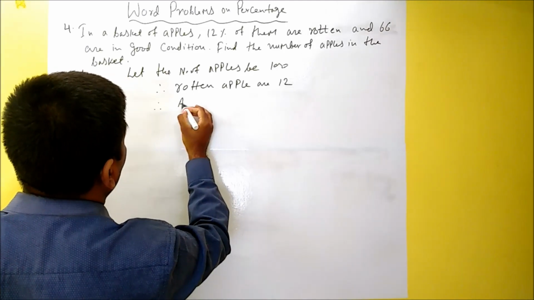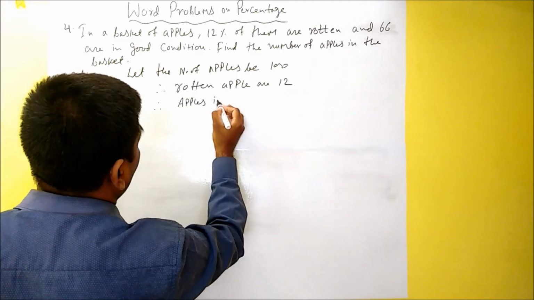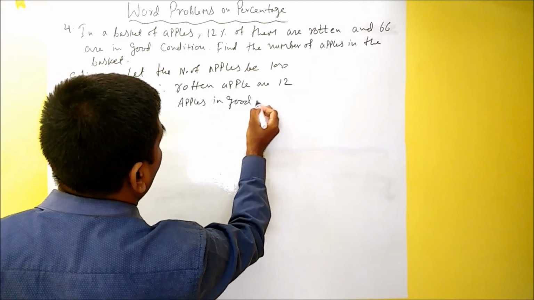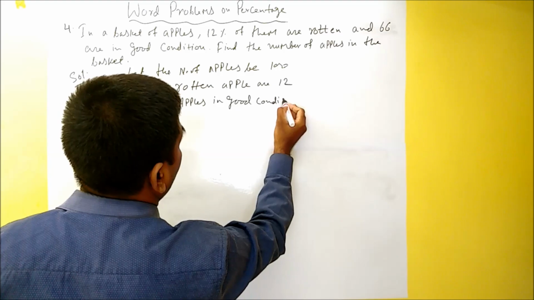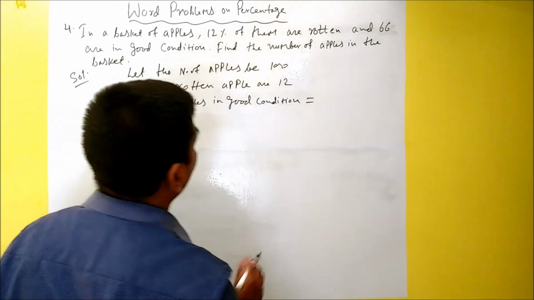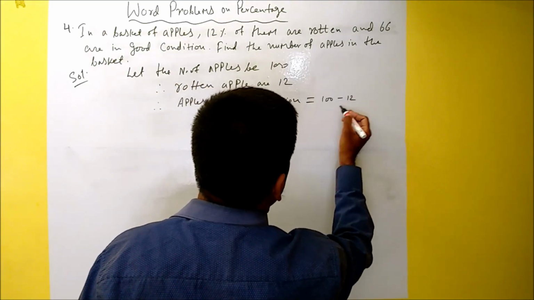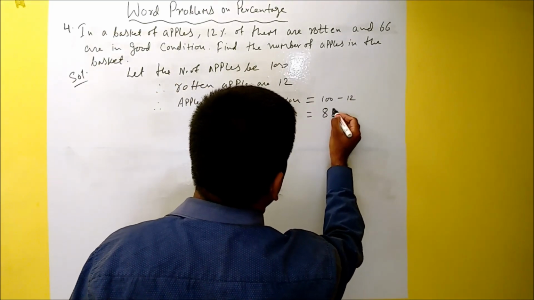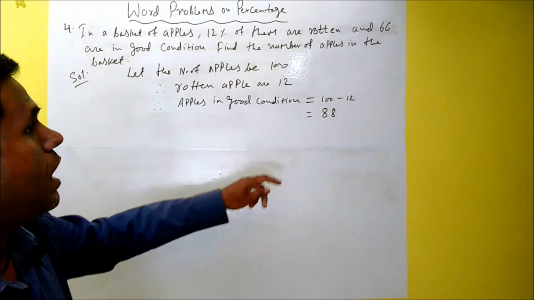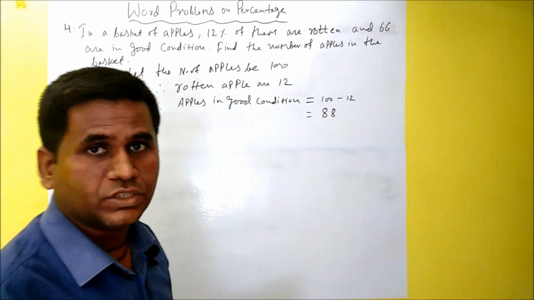Apples in good condition is equal to total minus this rotten, right? So 100 minus 12, which gives us 88. So out of 100, 88 are in good condition. That means 88 is a percentage.